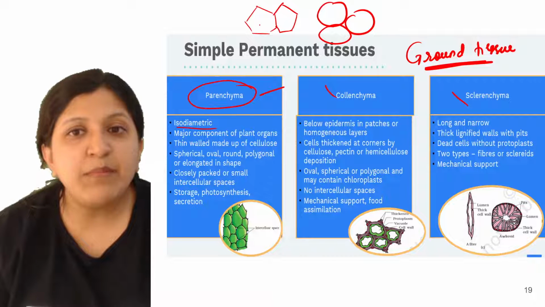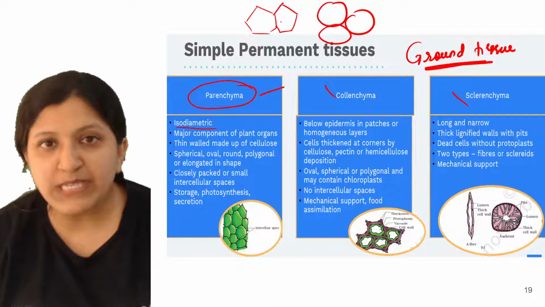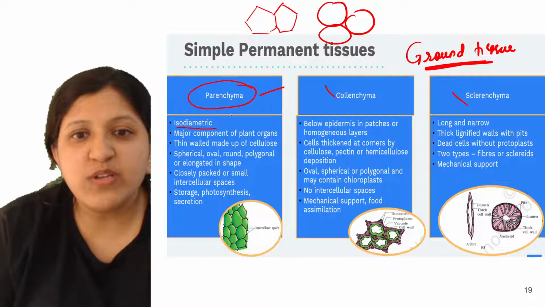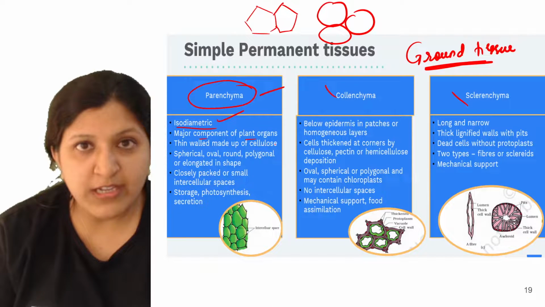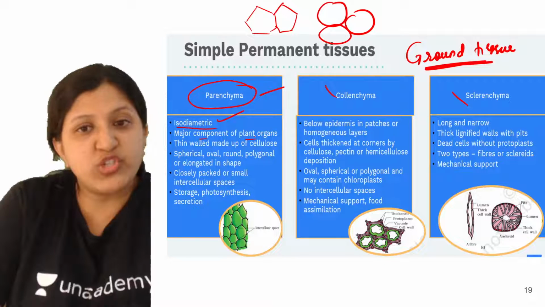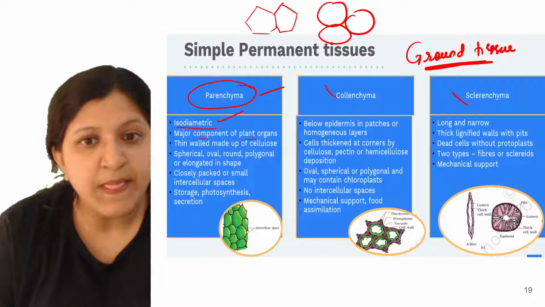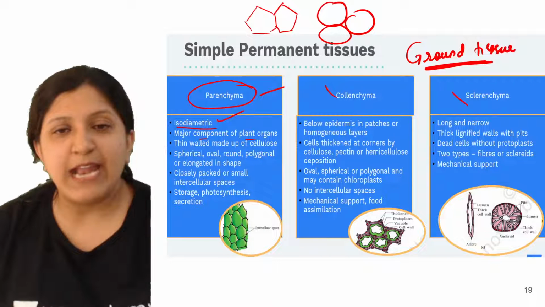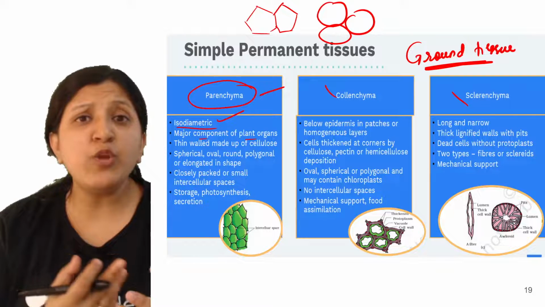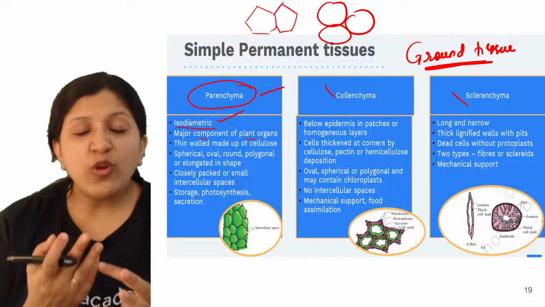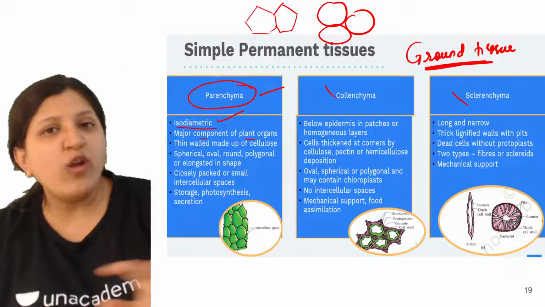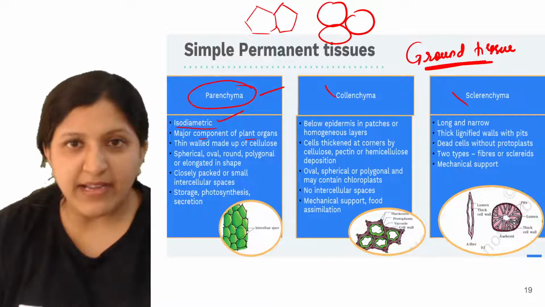The diameter, if we check from any angle, would be the same. So that is isodiametric. This forms a major component of plant organs. Let's say we are looking at a stem, or a leaf. In all of these parts we can find parenchyma tissue.